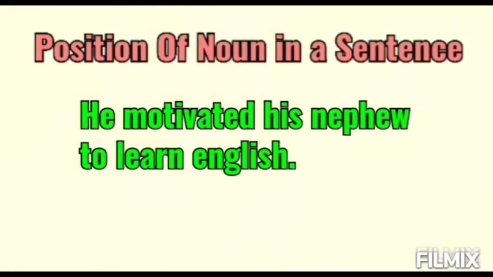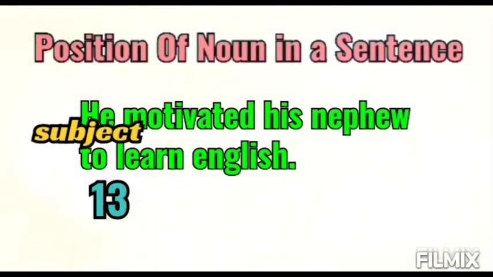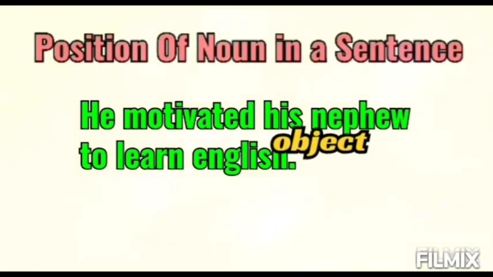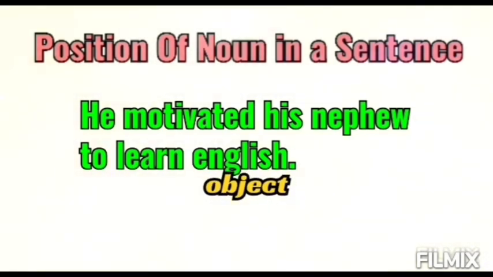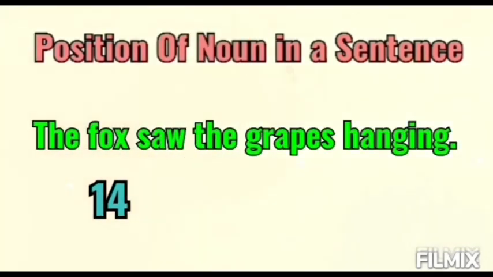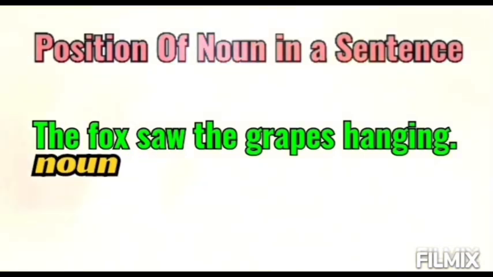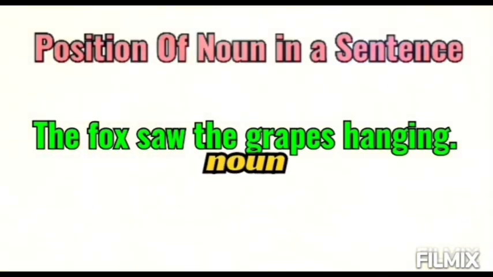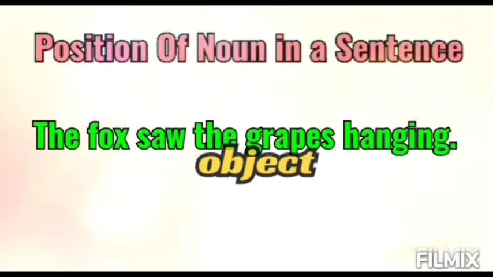Thirteenth, he motivated his nephew to learn English. He is the subject. Then his nephew is the object. So we are talking about nephew here. Nephew is the object of this motivated. Then English is also an object, but of what? To learn. What to learn? English. So English is the object of this infinitive to learn. In the last sentence, the fox saw the grapes hanging. The fox is a noun and grapes is also a noun. So the fox is the subject of this saw and the grapes is the object of this verb saw.